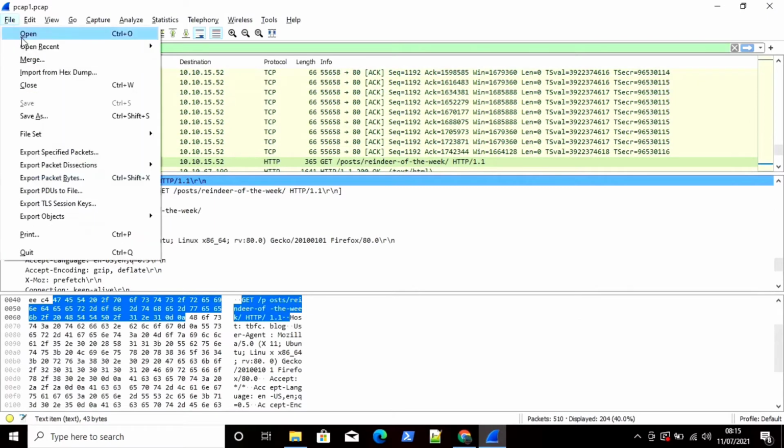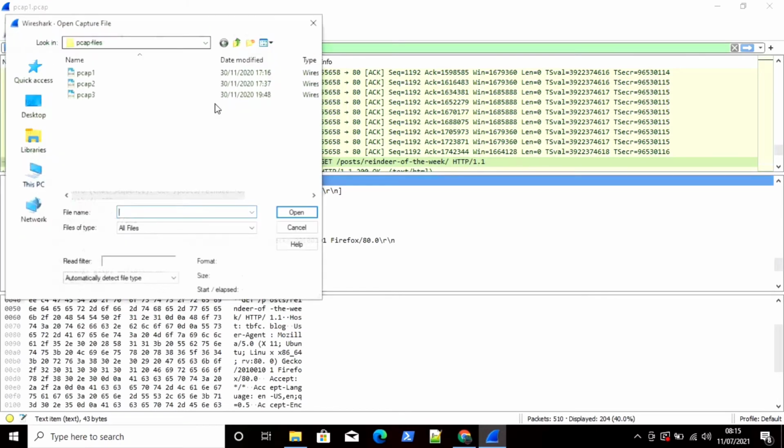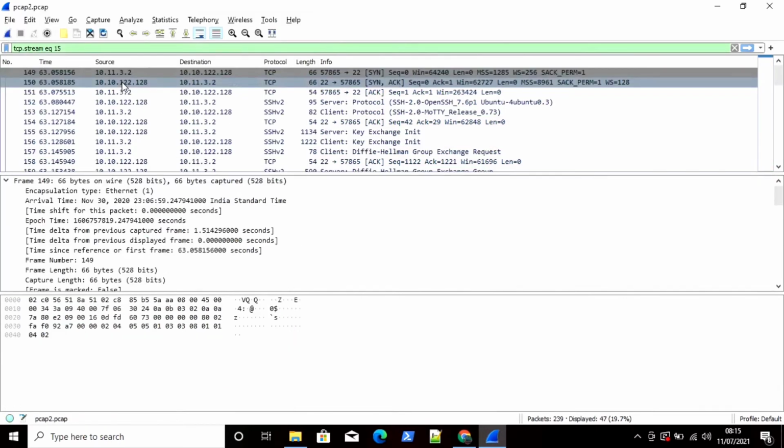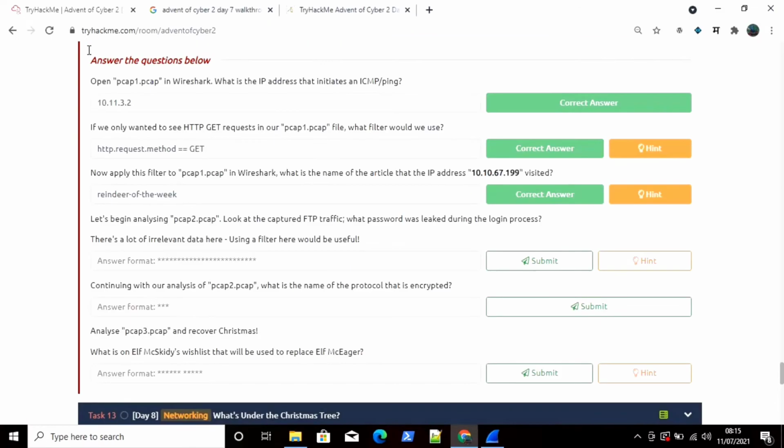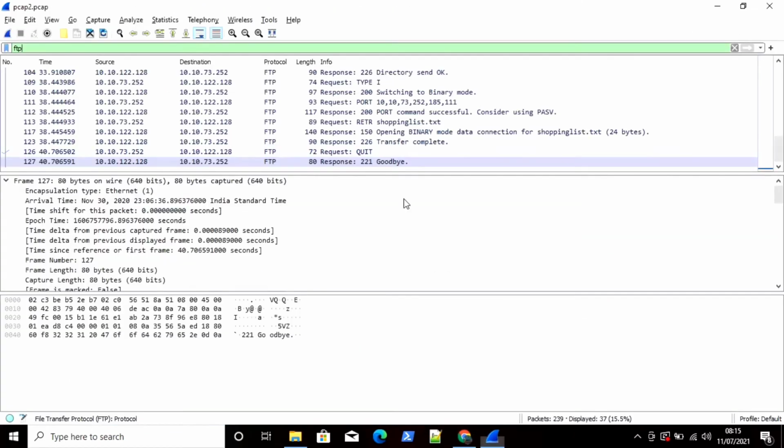So remove this filter first. First of all, we will open the pickup2 file. Just go to file, then open, select the pickup2.pcap file, remove this filter, and instead of that we are going to use the FTP filter. So use ftp and hit the enter button, and we need to find a password. So just scroll down below.